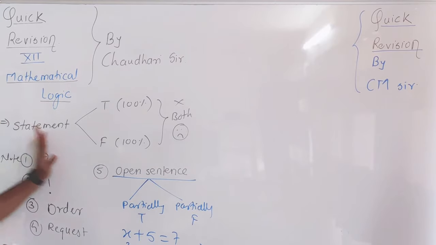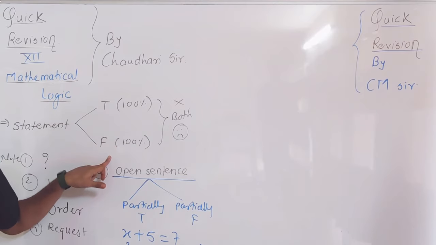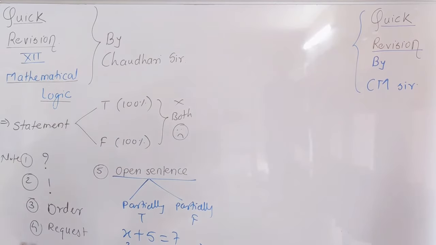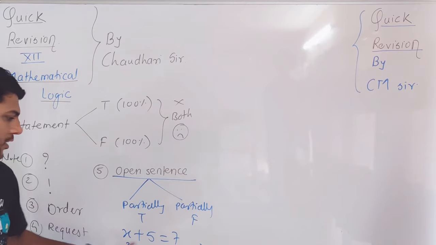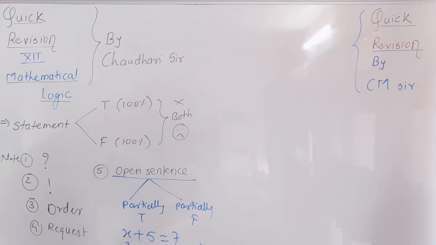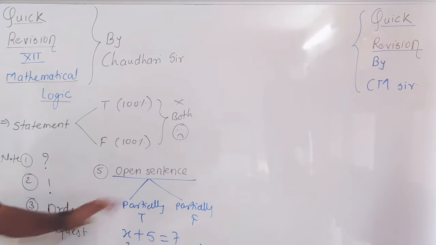Open sentences are never considered statements in mathematics. So please understand, friends, a statement is 100% true or 100% false, and cannot be both simultaneously. These cases cannot be considered a statement in mathematics: a question, an exclamation, a sentence in which an order is given, a sentence in which a request is made, or the very important one, an open sentence which is sometimes partially true or partially false.